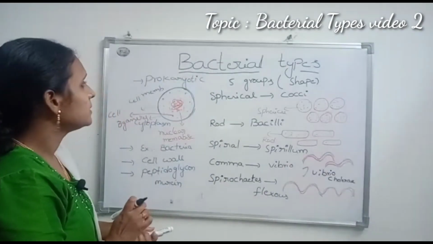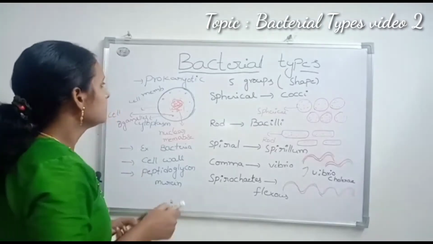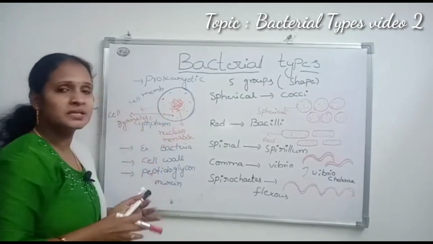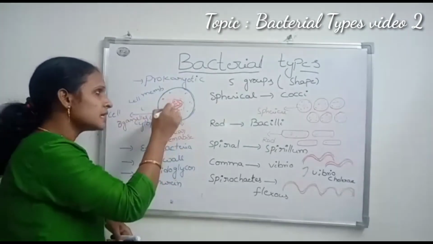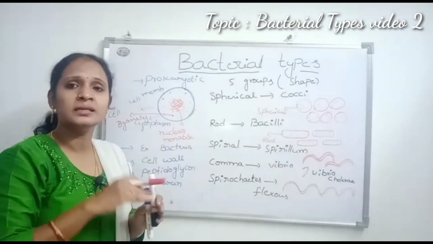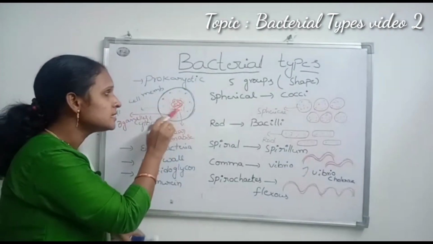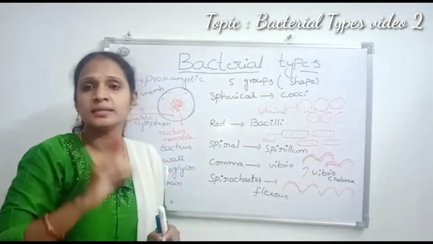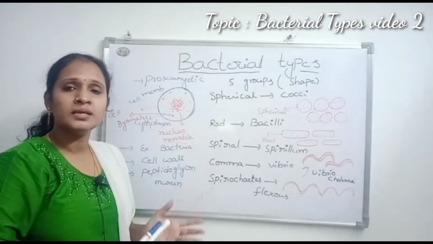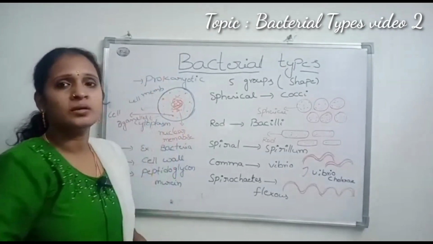Once again, bacteria is a prokaryotic organism. Prokaryotic means there is a cell membrane. In the cell membrane there is cytoplasm. In the cytoplasm there are cell organelles. At the central portion is the nucleic acid. Nucleic acid means genetic material, that is, either DNA or RNA is called the genetic material. This genetic material is present in the nucleus. This nucleus is not surrounded by a nuclear membrane, which is called a prokaryotic organism.